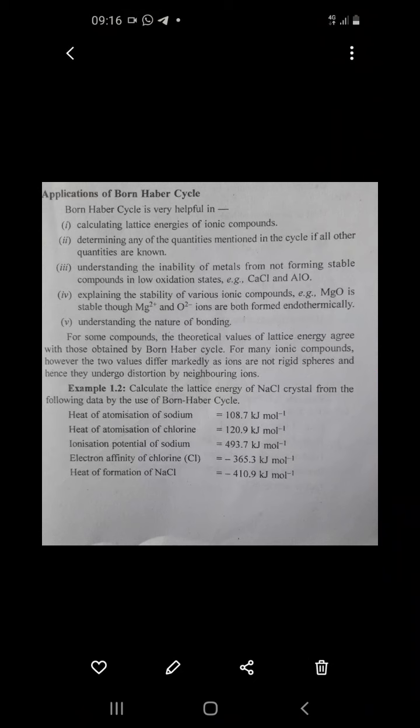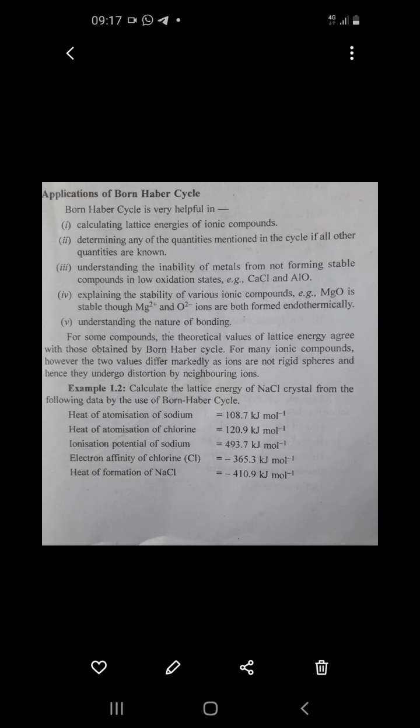So we'll see first the applications of Born-Haber cycles. As yesterday I told you, the Born-Haber cycle is used to calculate the lattice energy of ionic compounds. This is the first important application. The second important application is that it is used for determining any quantity mentioned in the cycle if all other quantities are known.